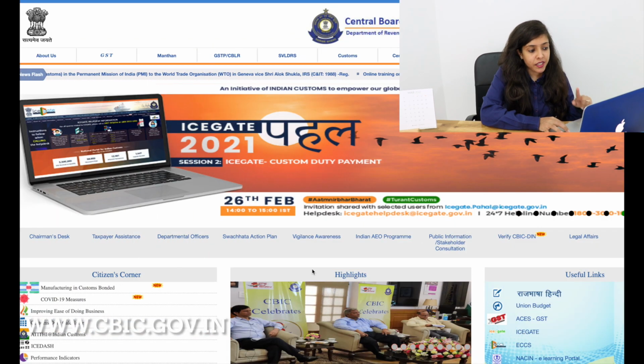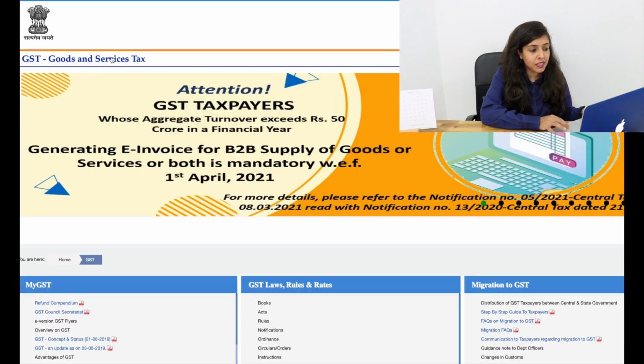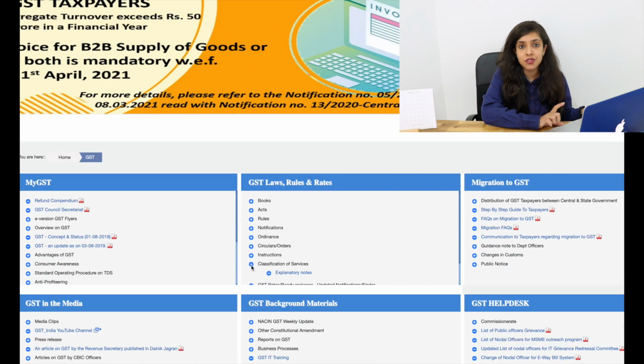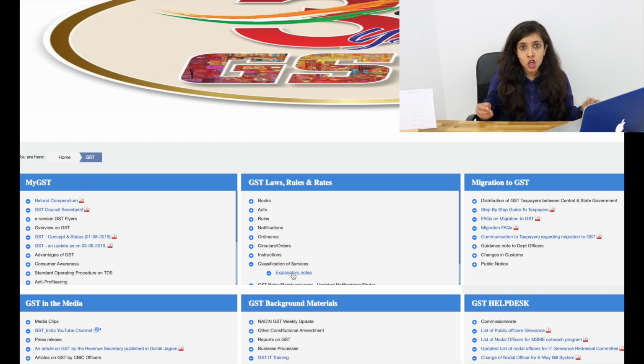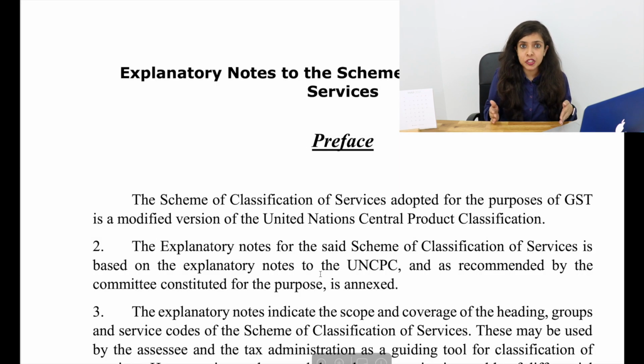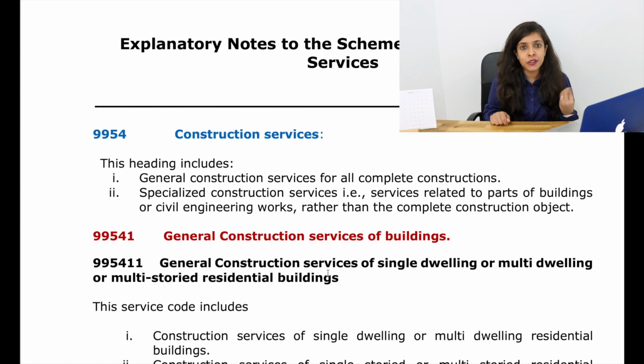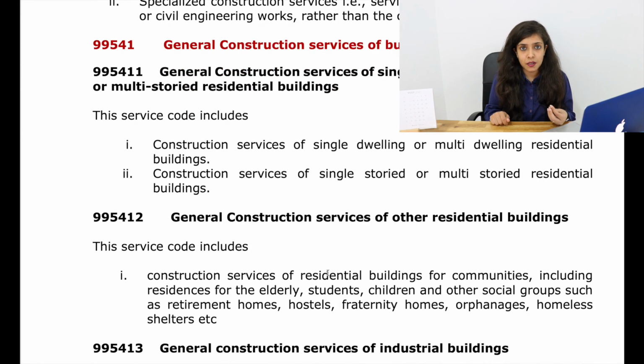But what about services? For services, you again go to cbic.gov.in, under which you select GST. In GST, you will see there's an option under GST laws, rules and rates, classification of services, explanatory notes. When you click on that, you will get a detailed classification of services along with the description. So you can refer to that PDF and you can find out where your services can be classified.